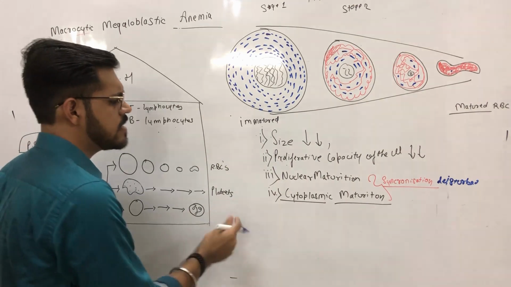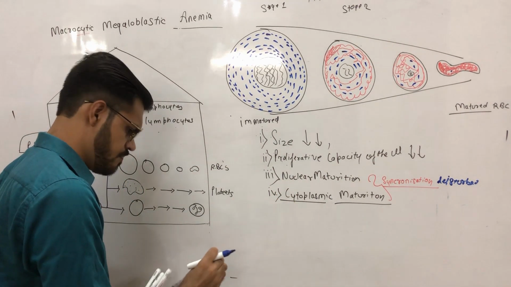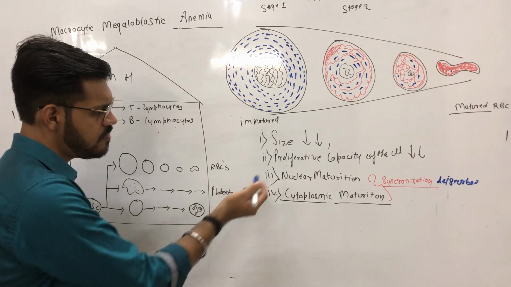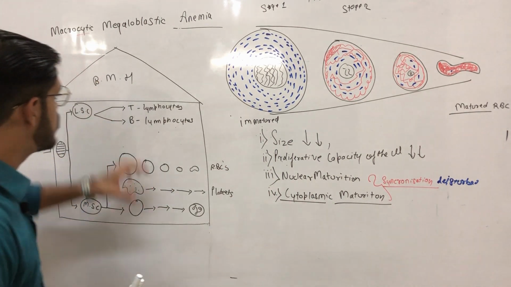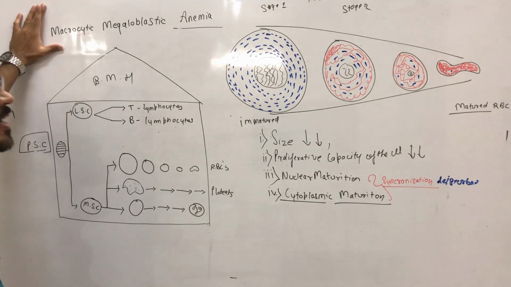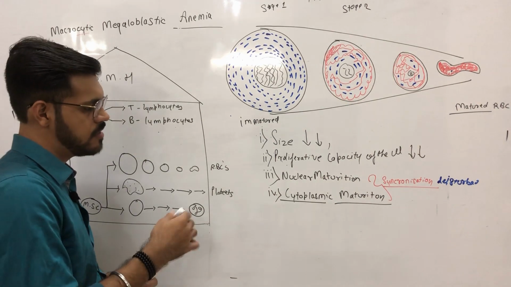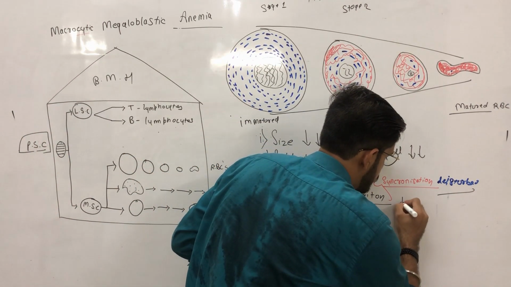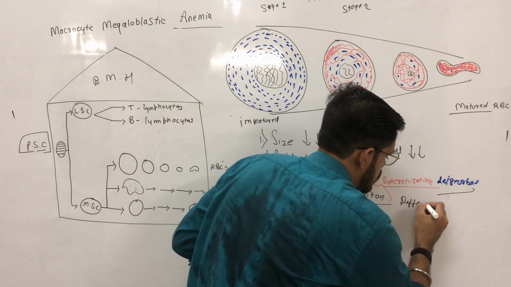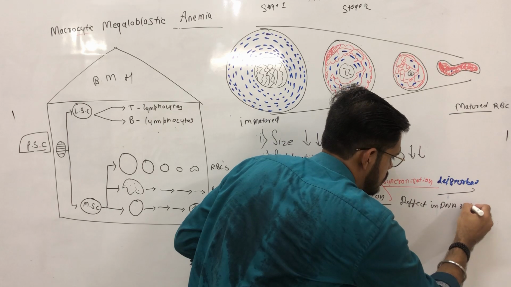This synchronization between nuclear maturation and cytoplasmic maturation gets disturbed due to some reason, and in the case of macrocytic megaloblastic anemia, this defect is caused by a defect in DNA replication.